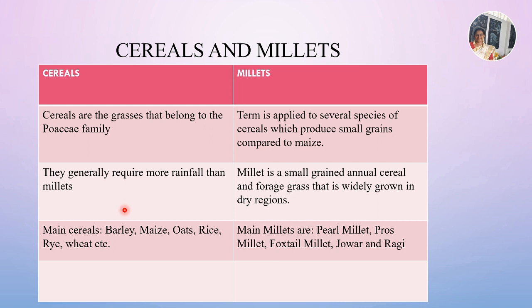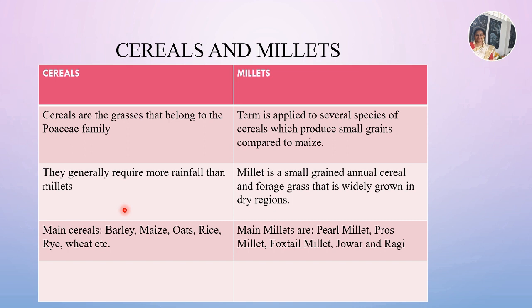Cereals are the most important source of food and they form the staple food of the majority of humans. They belong to the family Poaceae or Graminae, and their fruits are known as caryopsis or grain, and that grain is rich in carbohydrates.